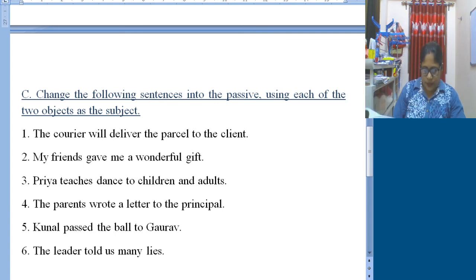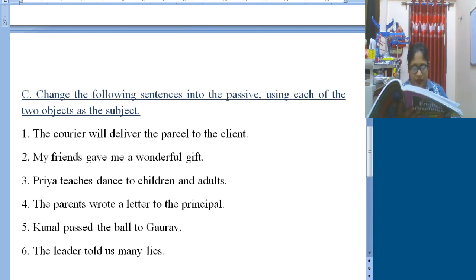Okay, number 4. "The parents wrote a letter to the principal." So letter and principal, these 2 are objects. If you want to make the letter your subject, then "A letter was written to the principal by the parents." And if you want to make the principal the subject in passive form, then "The principal was written a letter by the parents."